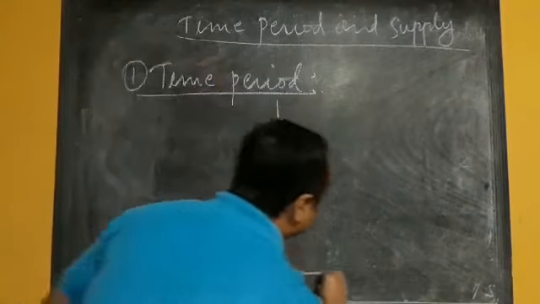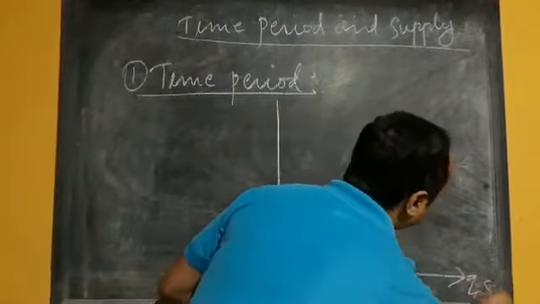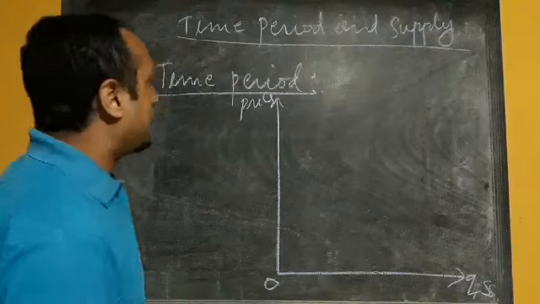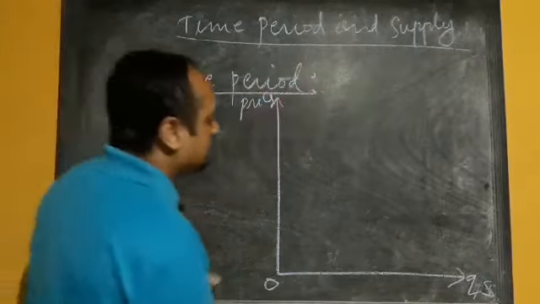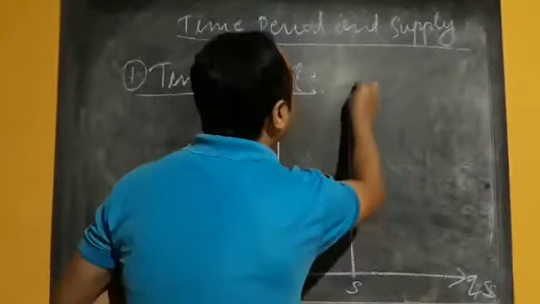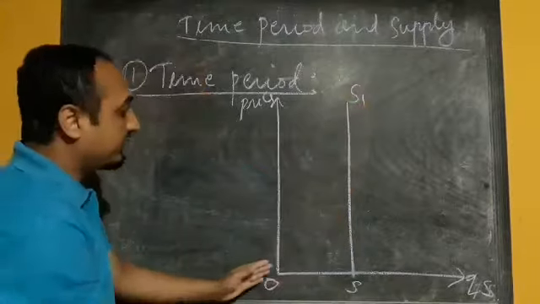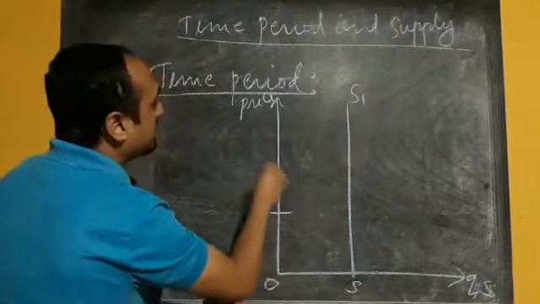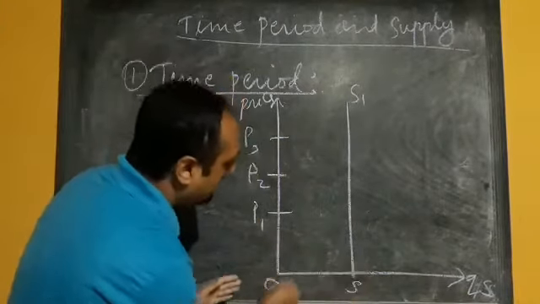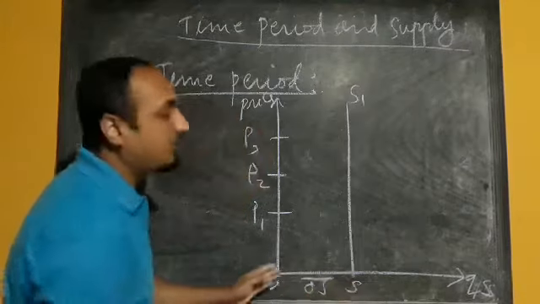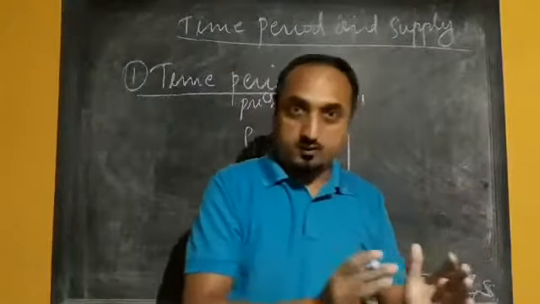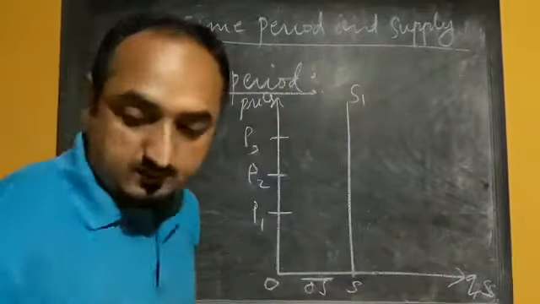Now suppose this is your quantity supply axis, this is the price axis, this is our origin. Now in the case of this time period, as we have mentioned, the supply of commodity will remain fixed. So suppose this is S and S1. Whatever the price for the commodity, P1, P2, P3, doesn't matter, the supply of commodity OS will remain fixed. Now next we have the time period short run.